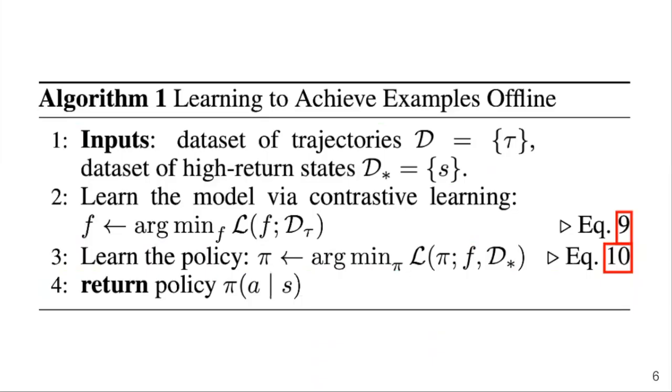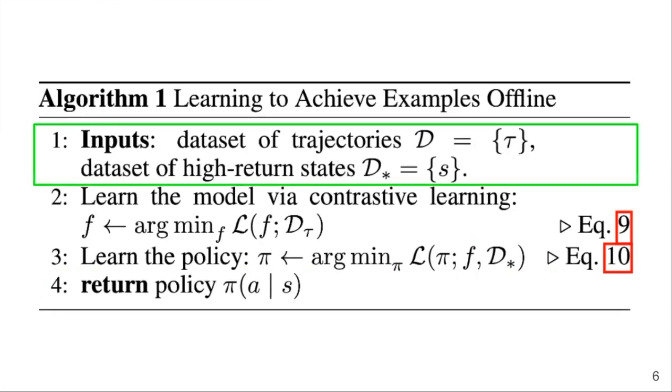In summary, LAEO is an actor-critic method, so it learns two components: an actor for choosing actions, and a critic that predicts the likelihood of being able to reach a given state. Note that we're using the terms critic and dynamics model interchangeably because the critic is really both a general Q function and an implicit dynamics model, depending on how you view it.